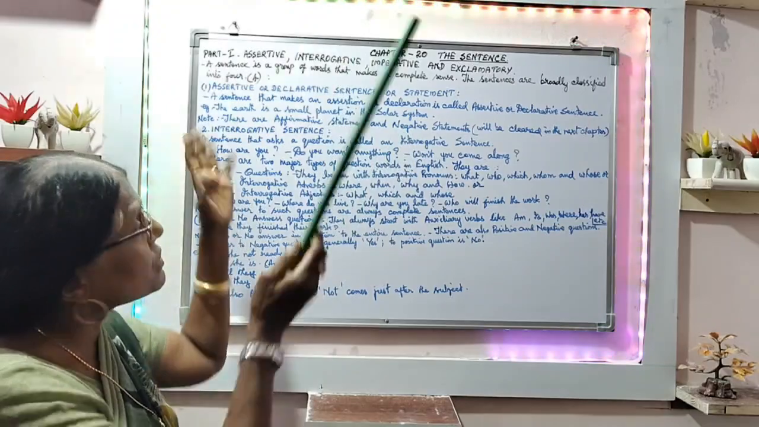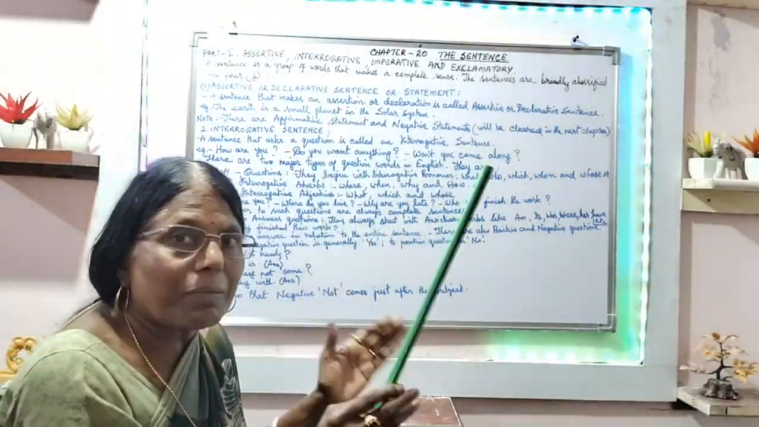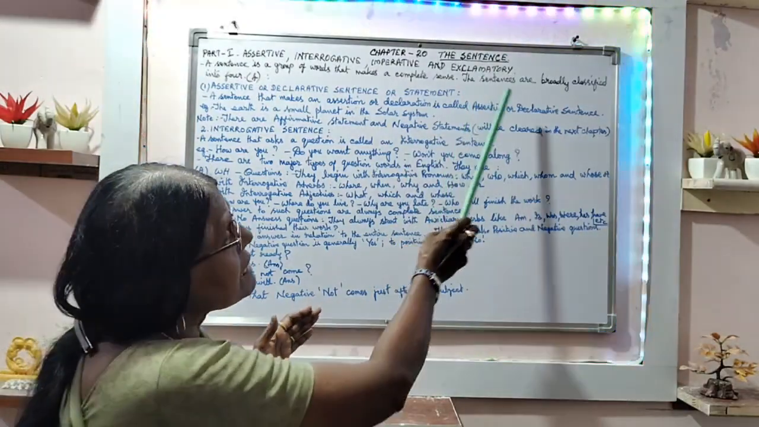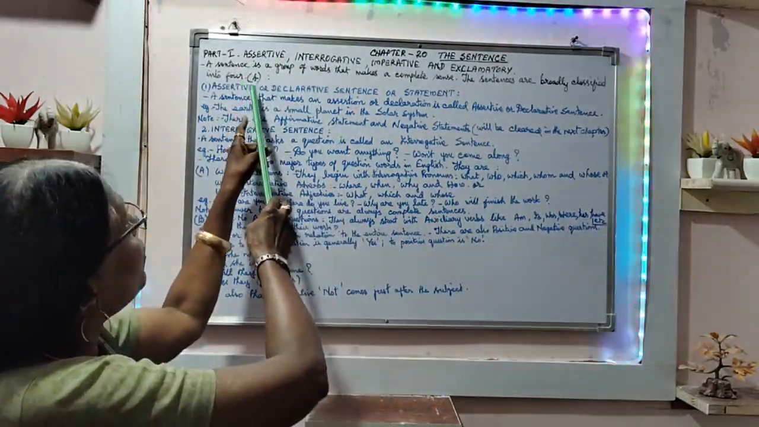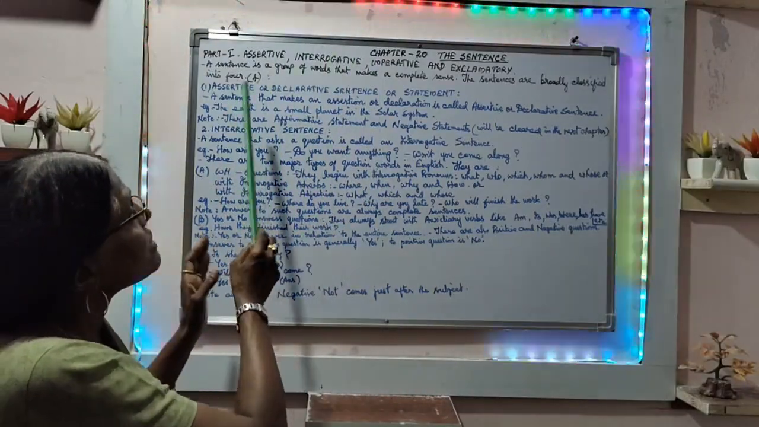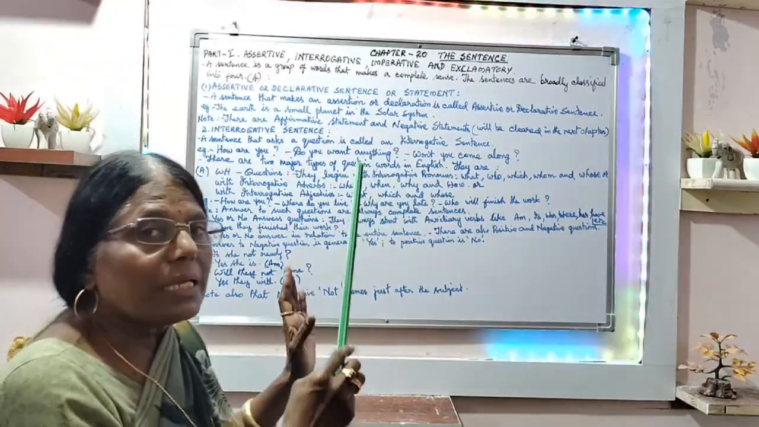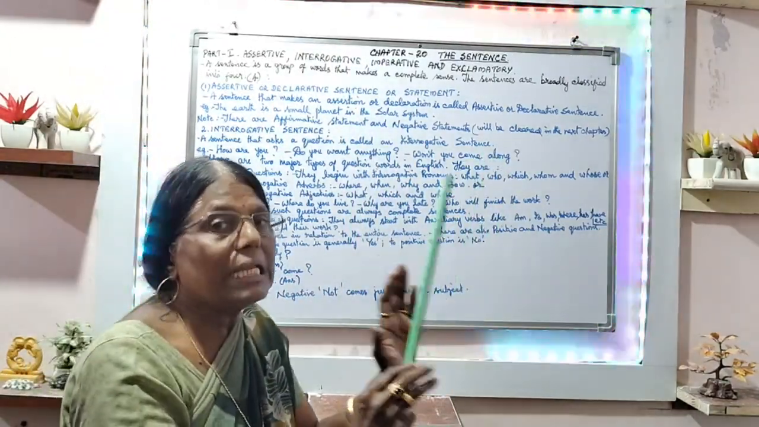Now what is a sentence? You have already learned: a sentence is a group of words that makes complete sense. Sentences are classified into four. Assertive sentences are also called declarative sentences or statements, because they are stating something, declaring something.